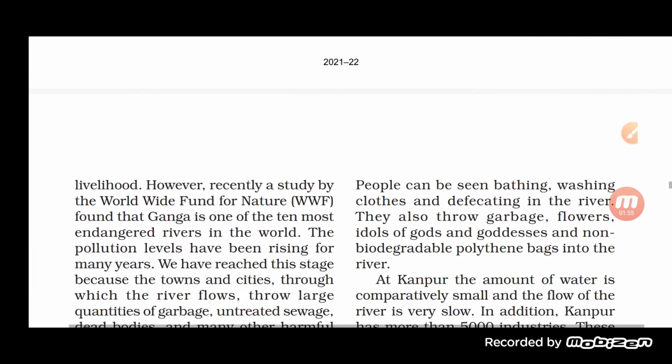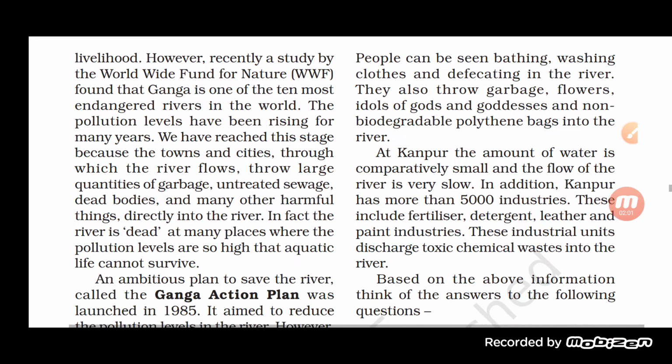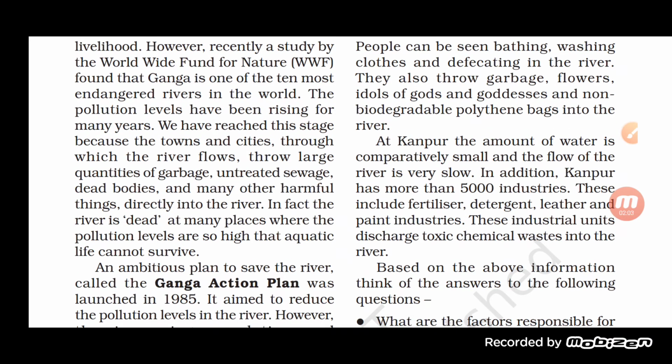We have understood that the throwing of garbage and non biodegradable substances into the river is more, and due to this the amount of water also becomes very less.